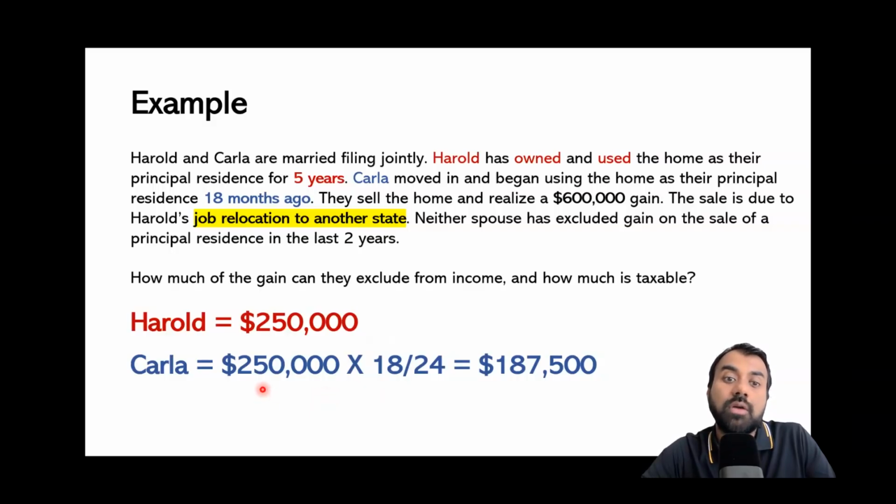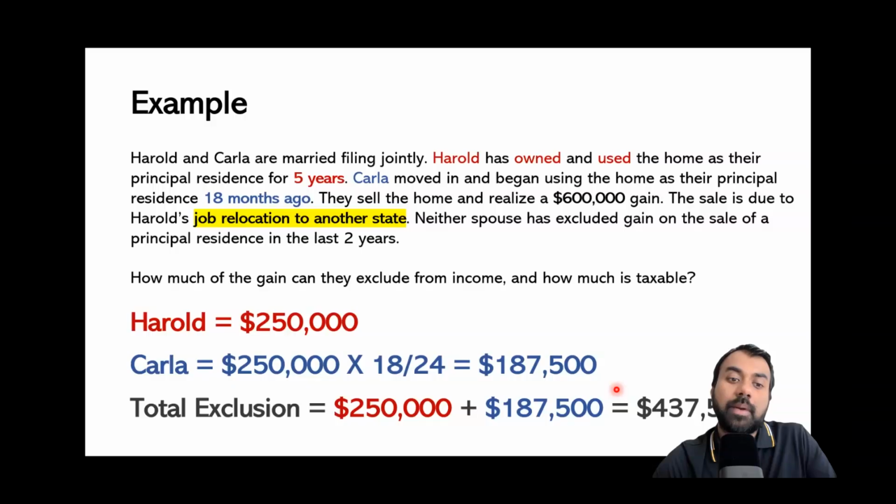We are going to use that formula. In the formula, we have $250,000. That's the theoretical maximum gain exclusion per spouse, times the number of months that this spouse has lived in the home, that is 18, and divided by 24. Again, 24 is part of the formula. Once we do the math, we get 187,500. So that's the exclusion for Carla.